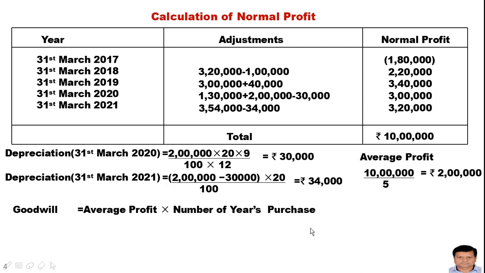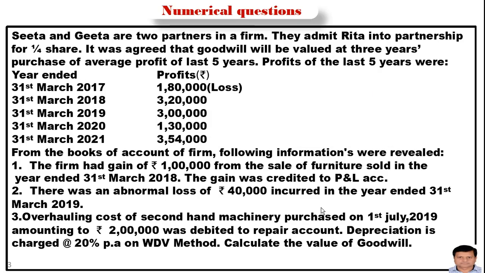So the goodwill will be average profit multiplied by number of purchase years. The number of purchase years is also given in the question. If you see the question, it's a 3 years purchase.